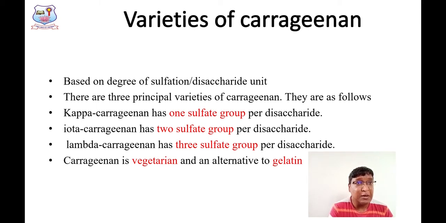This is a very important thing. Please keep it in mind. Please remember the differences, right? Don't confuse yourself. Kappa carrageenan has one sulfate group per disaccharide. Iota carrageenan has two sulfate groups per disaccharide, and lambda carrageenan has three sulfate groups per disaccharide.